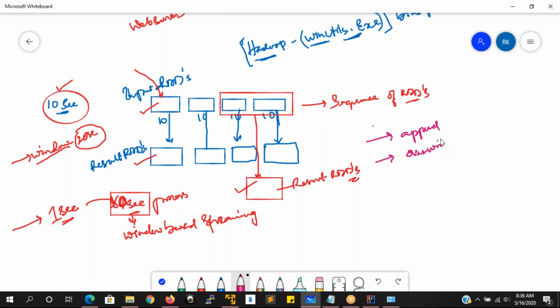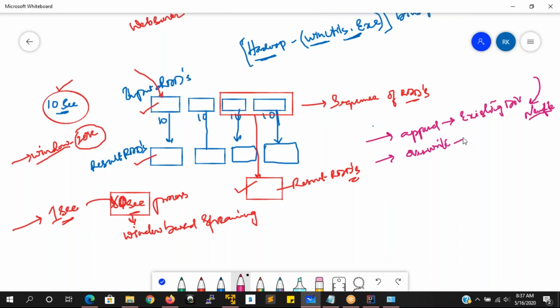What is an append? It just appends the data, without checking whether the previous data is available or not. We have an existing directory, and to this existing directory it is going to append the data as a new file. Already it has some files, but to that directory one more new file is going to be added. This is append.